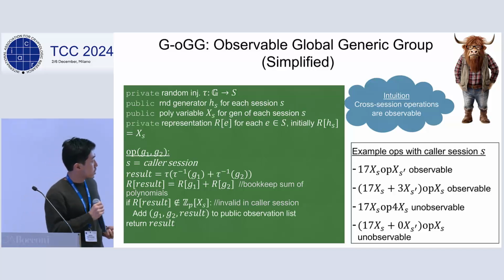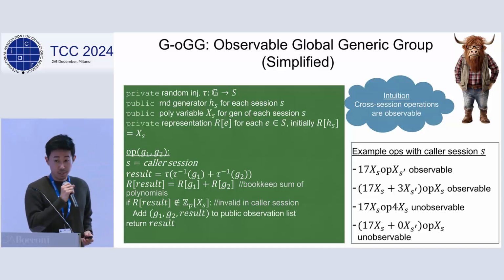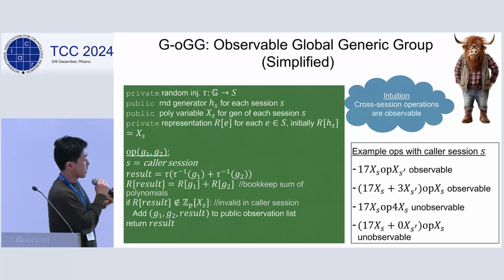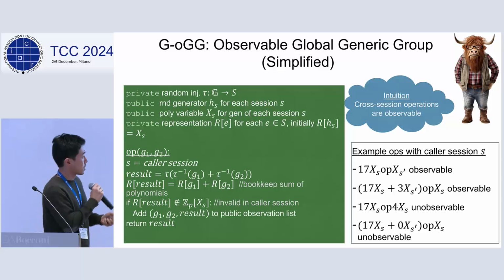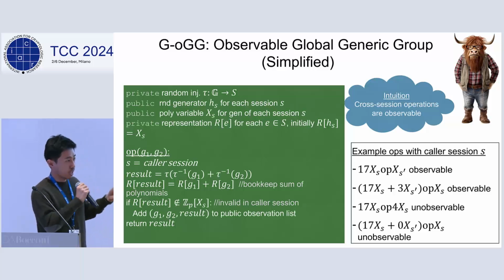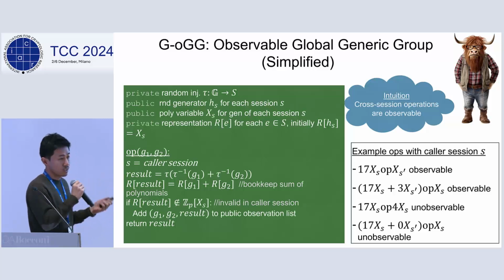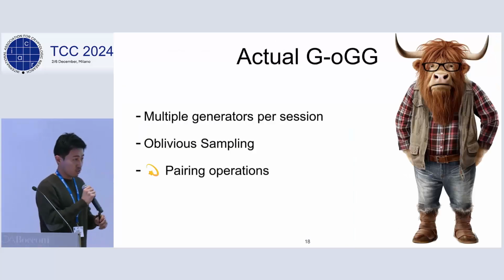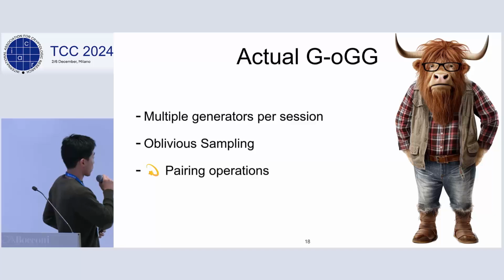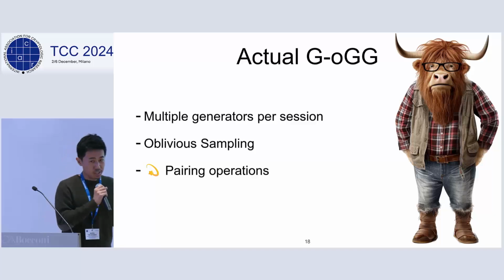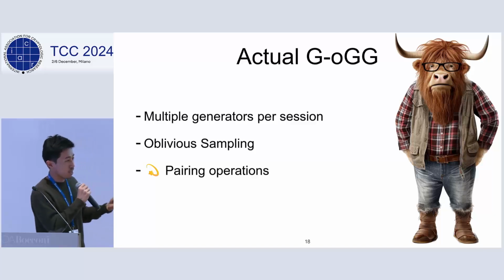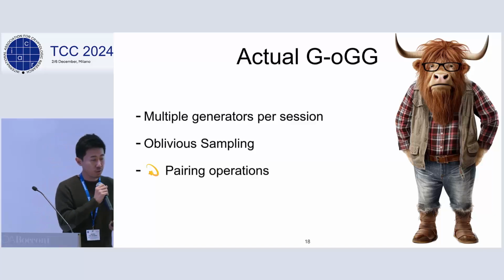So here's the intuition. We introduced the following observation rules. Basically, each session obtains a fresh generator, and then the parties are only allowed to perform generic operations on these session-specific generators. Otherwise, the queries become observable. I'm going to quickly go over what the actual functionality looks like. The functionality does some sort of bookkeeping using polynomials, and each polynomial variable is associated with a fresh group generator.